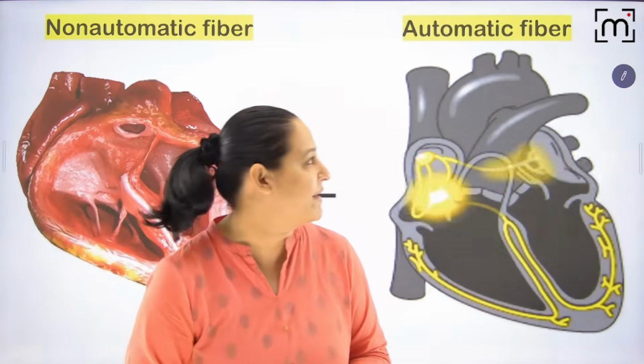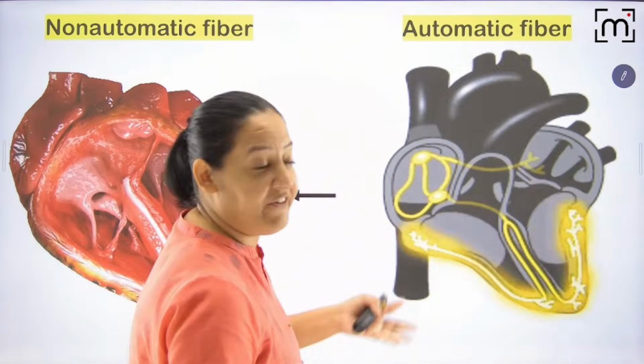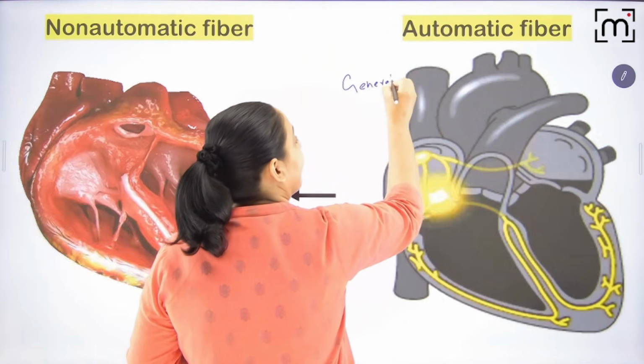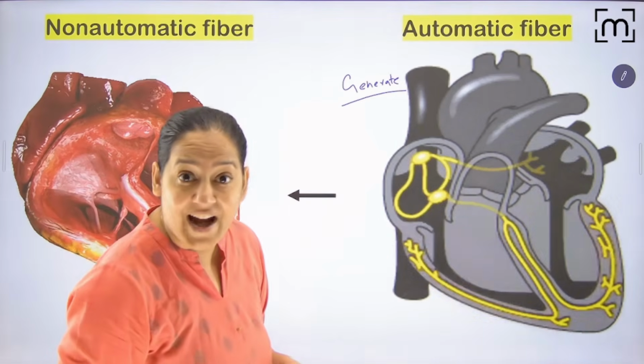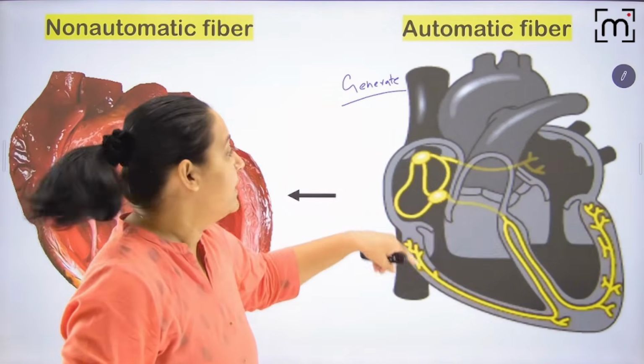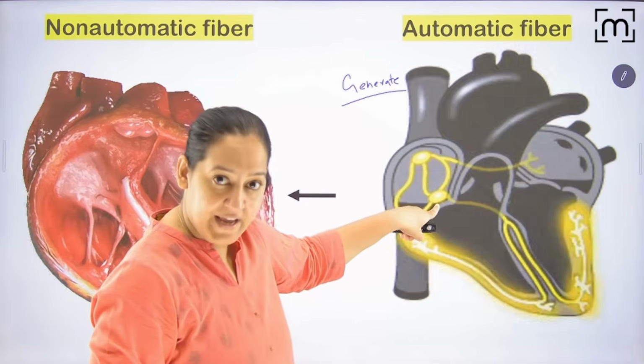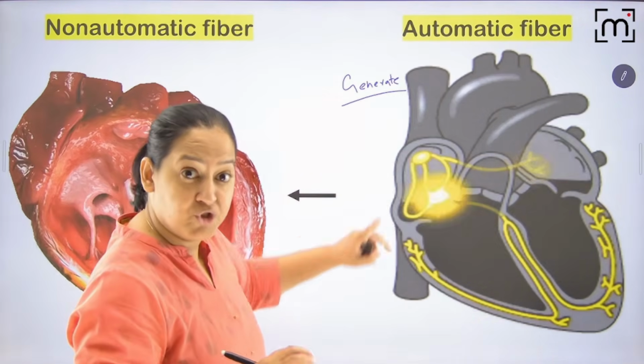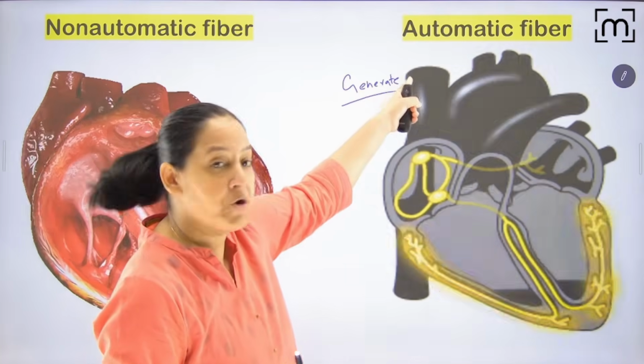Now you tell me, what are automatic fibers? Automatic fibers are the fibers which are able to generate, highlight the word generate, the electric signal within themselves. So I'm talking about the SA node, AV node, bundle of His, Purkinje fibers. They are able to generate the electric signal. That's why they are automatic.